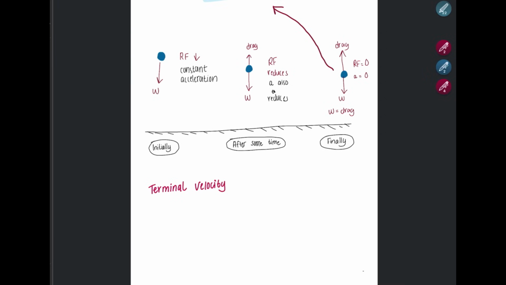Now terminal velocity depends on certain factors. It depends on the mass of the object. If the mass is high, the terminal velocity is also going to be high. On the other hand, it also depends on surface area. If you have a greater surface area, for example, if you compare a paper with a ball, if you throw the ball, it accelerates and reaches down quickly. Whereas if you throw paper, it goes down slowly. Why? Because it reached terminal velocity. So if you have more surface area, the terminal velocity is going to be low.